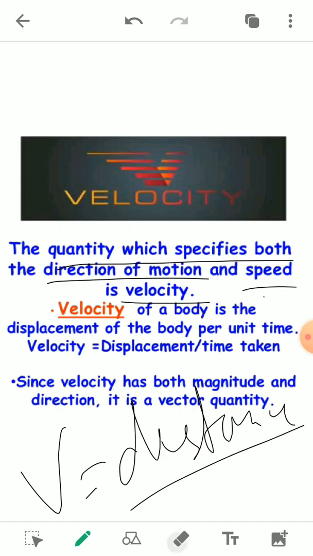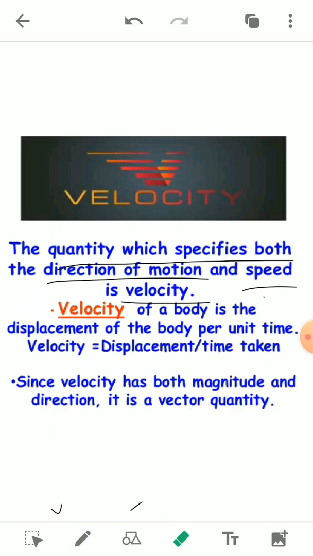So we can define velocity as the displacement upon time taken, or the velocity of a body is the displacement of a body per unit time. Velocity is equal to displacement upon time taken. And why is it so? Because it has both magnitude as well as a direction.